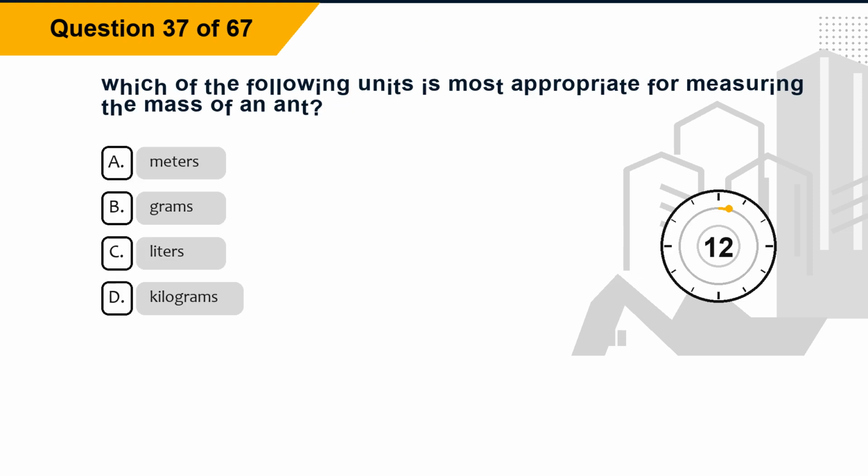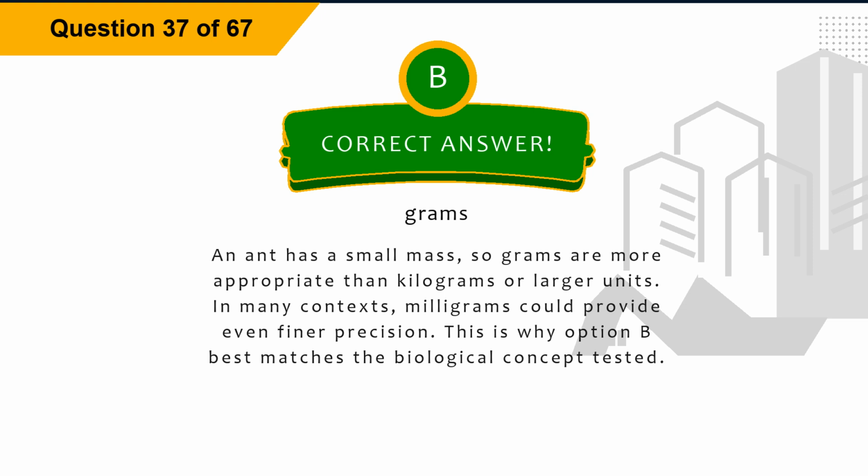Question 37. Which of the following units is most appropriate for measuring the mass of an ant? Option A, meters. Option B, grams. Option C, liters. Option D, kilograms. The correct answer is option B, grams. Explanation: an ant has a small mass, so grams are more appropriate than kilograms or larger units. In many contexts, milligrams could provide even finer precision. This is why option B best matches the biological concept tested.